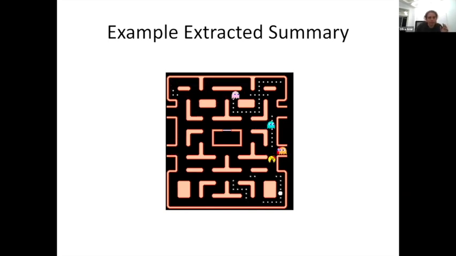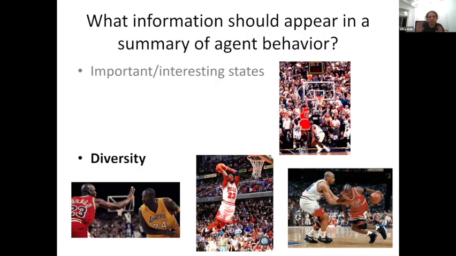One addition we did for this to make it slightly better: if you notice here in this summary, the situations that we show are very similar to each other. They're all in the corners, sort of. And so the other criterion we added was diversity. So maybe I want my summary to include important states that are different from each other. And when we add this, we get somewhat better summaries.